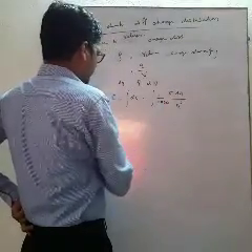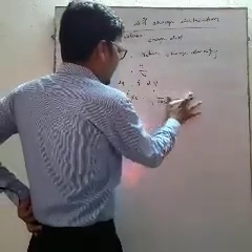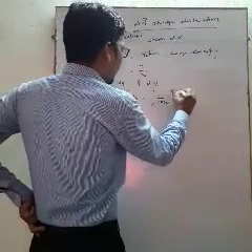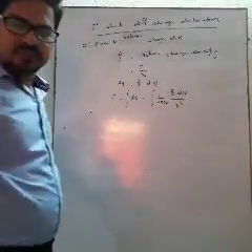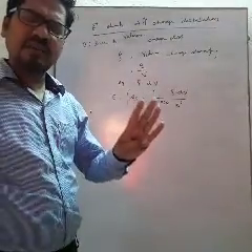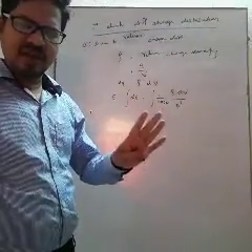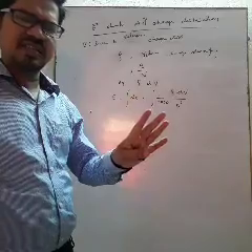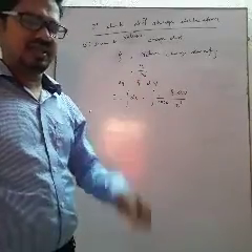Okay, so electric field intensity will be the integration of rho dV over r square. So three terms are there: lambda, linear charge density; sigma, surface charge density; and rho, volume charge density.